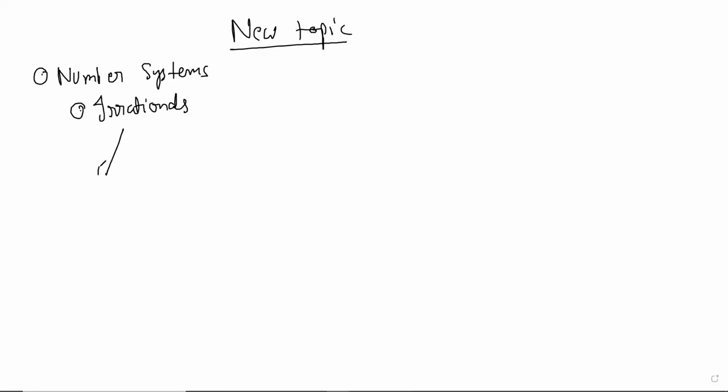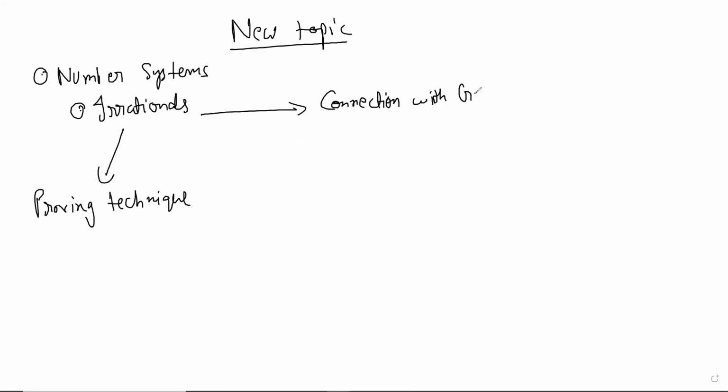So maybe I should mention it here: proving technique. Proving that something is not rational is a fundamentally new technique which maybe people have not seen. The technique we will use will be applicable in all sorts of places. And then the goal will be to see the connection with geometry, because that's the reason how irrationals come about, at least historically speaking.